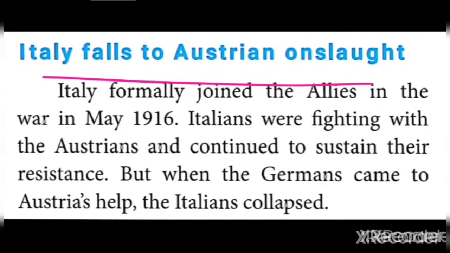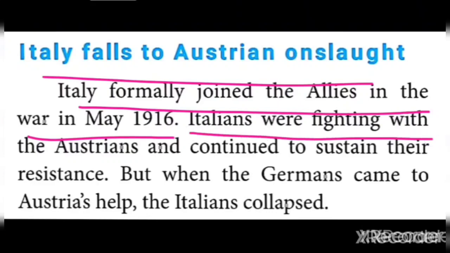Here, Italy formally joined the allies in the war in May 1916. Moreover, the 1916 London Treaty, a secret treaty, was also signed, and Italy gave its support to the allies. So Italians were fighting with the Austrians and continued to sustain their resistance.